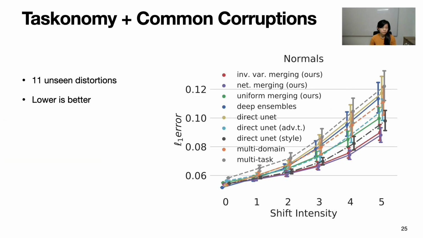These are the quantitative results for common corruption distortions applied on the Taskonomy test set for surface normals prediction. Each point shows the error averaged over 11 unseen distortions. Lower is better. Some of the baselines worth mentioning: yellow is a single model, dark blue is deep ensembles, light blue and dark brown are single models but with data augmentation, where light blue is adversarial training and dark brown is with style data. Red is our method, which clearly outperforms the baselines. Purple and green are variants of our method, where the purple variant learns a merging function and green is a simple average.